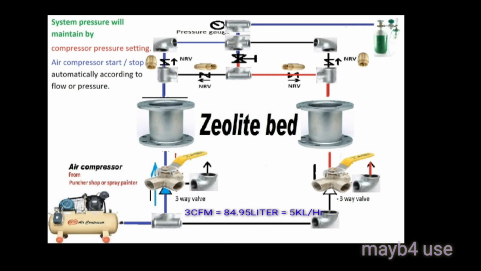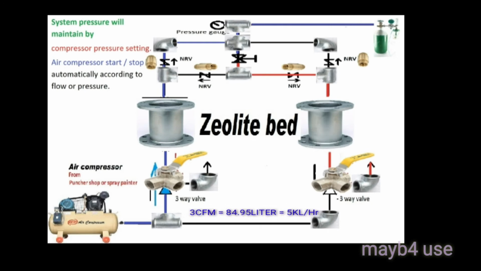The compressor itself has a pressure setting, so make sure the pressure setting is working. If the auto cutoff of the compressor is working well, then the system will be safe. If you want any further clarification, please comment what help you want. I am ready to help you. This process is very simple and we can fabricate it very quickly, in 2 to 3 hours. Pure oxygen you will get immediately.